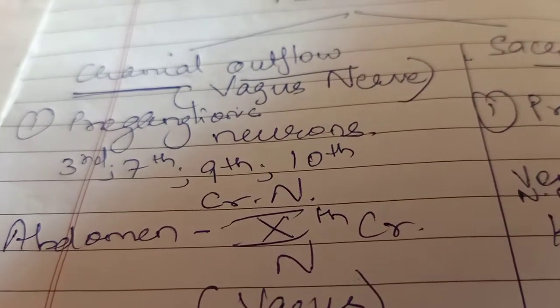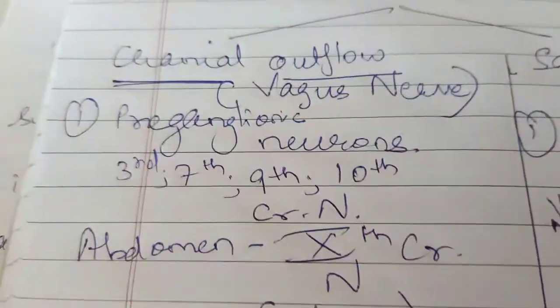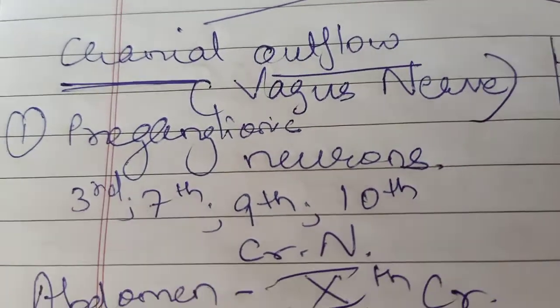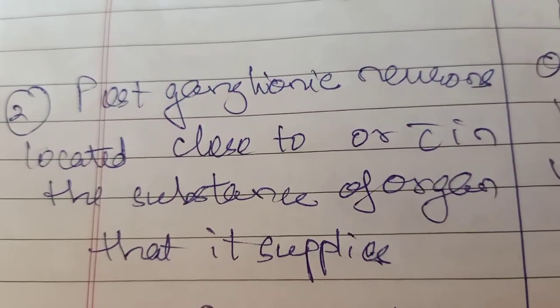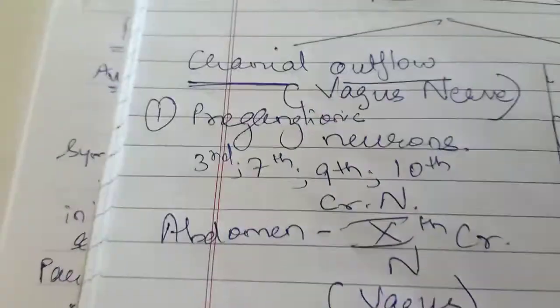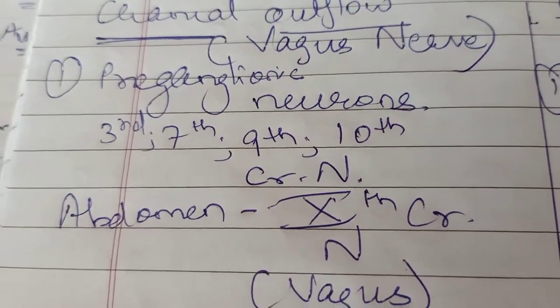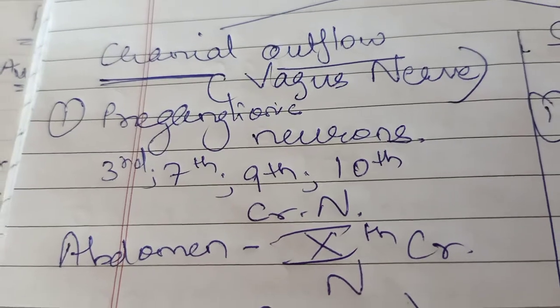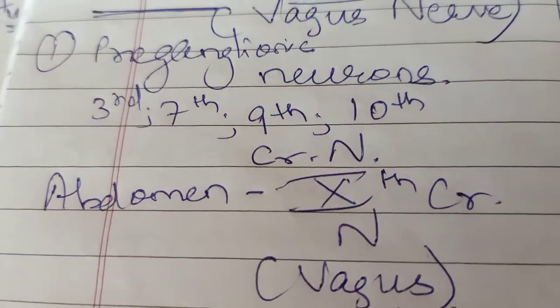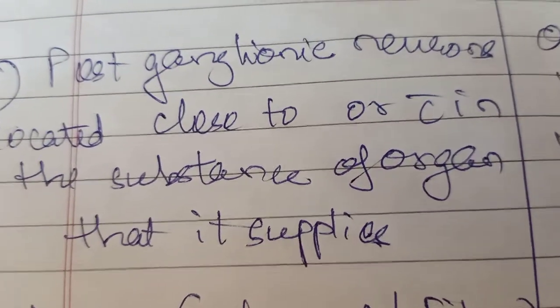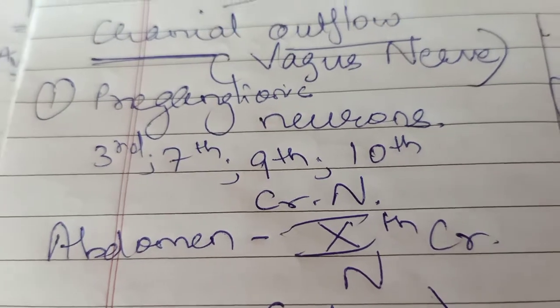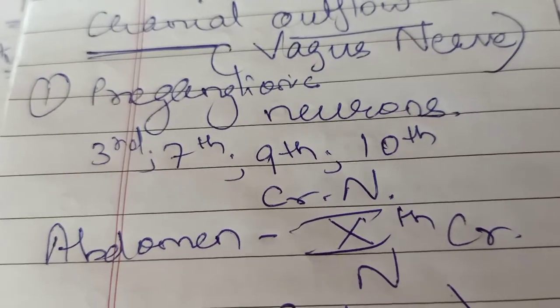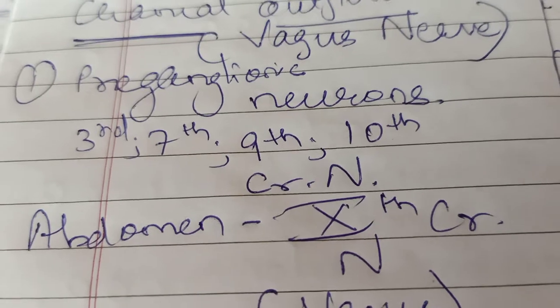Now there are preganglionic neurons and also postganglionic neurons. Preganglionic means before the ganglion. What is a ganglion? It's a bunch of neurons. So preganglionic and postganglionic neurons. Also in the sympathetic there would be preganglionic and postganglionic neurons. You all know about the autonomic nervous system, so I will not go into detail of this.